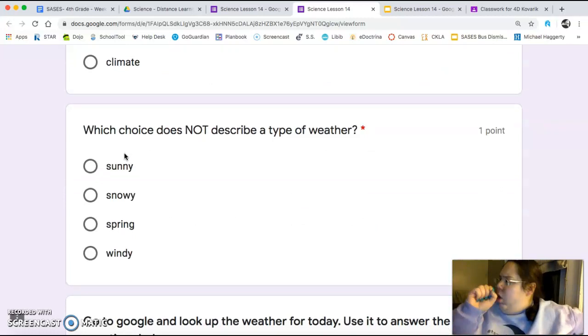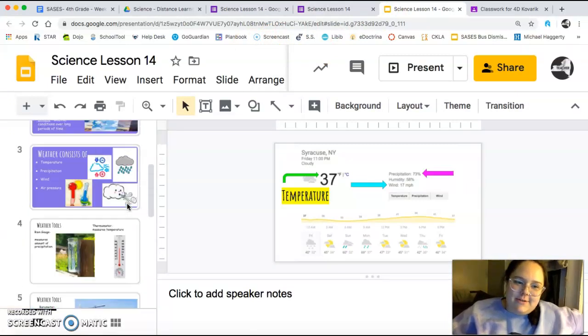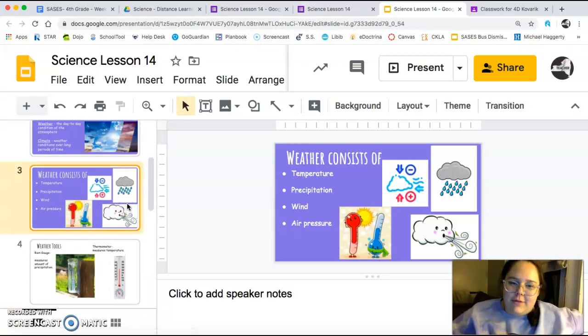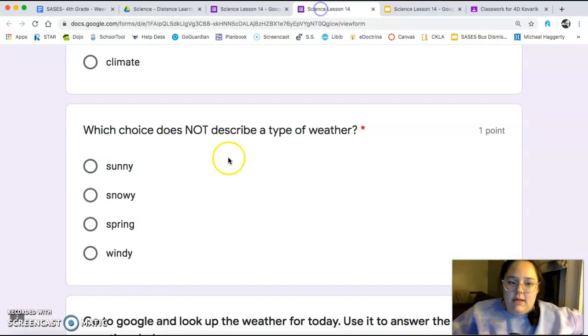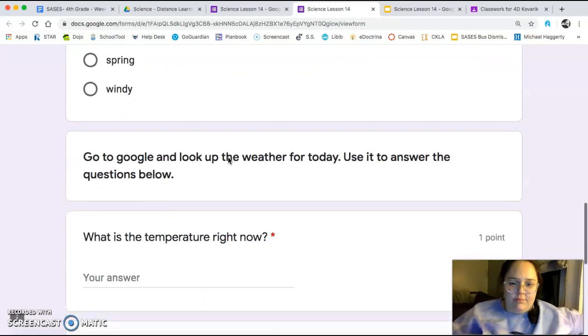Next one. Sorry, guys, my throat's really dry. Which choice does not describe a type of weather? So go back to this slide here. That tells you the different parts of weather. This purple one, weather consists of sunny, snowy, spring, or windy. Which one does not describe weather?